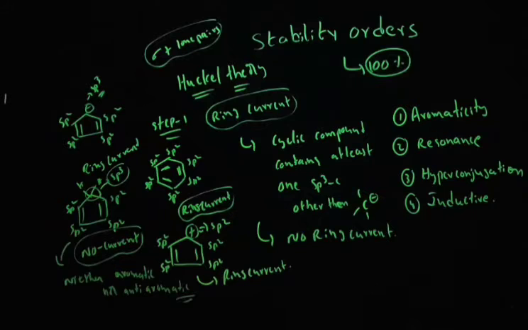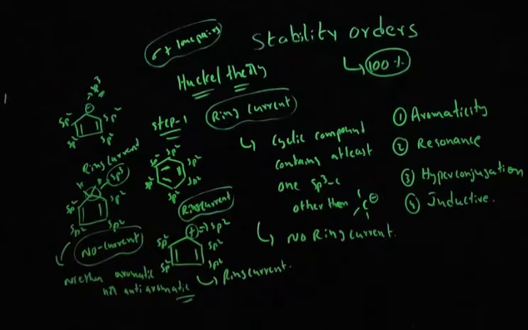So according to Huckel theory, first you identify whether the compound contains ring current or not. Very simple. If a cyclic compound contains at least one sp3 carbon other than carbanion, it means there is no ring current. No ring current means it's neither aromatic nor anti-aromatic. That's it. Now let's discuss step number 2 of Huckel theory.